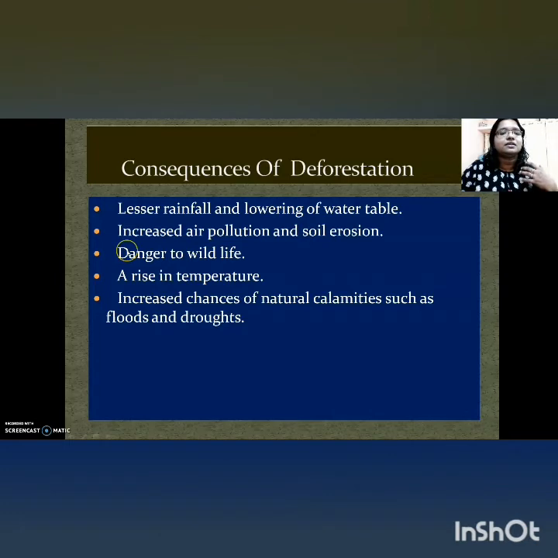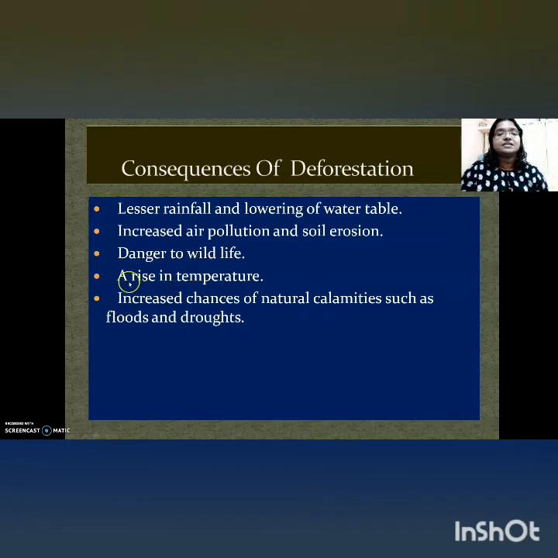Now, coming to the third one, the forest is a place where you can see all wild animals live. That's a natural place where they live. If deforestation keeps happening continuously, what will happen? It will be a major threat to their life also. It will be a danger to their wildlife also.